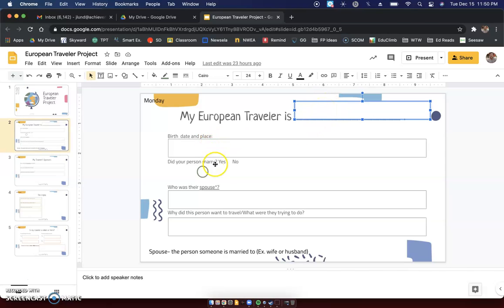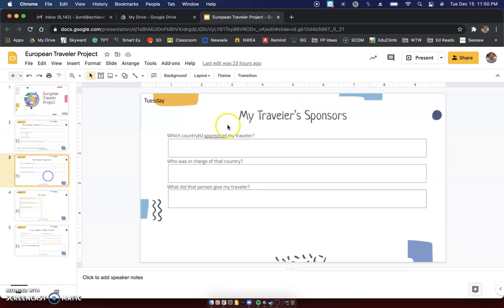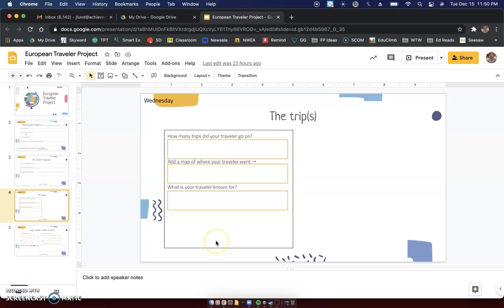We've talked about a few things about their background. We've talked about who sponsored your traveler. Today, we're going to talk about the trips that they went on. So, the first day when I did an example, I picked Leif Erikson. Yesterday when I did the example, I picked Christopher Columbus. Today for the example, I'm going to do John Cabot.